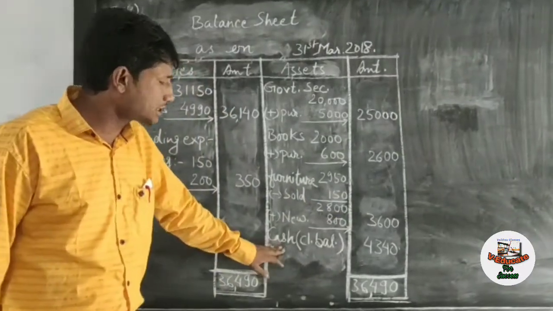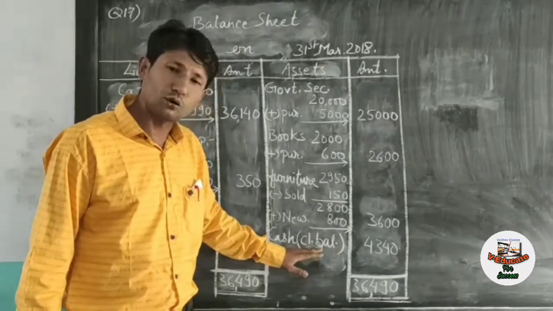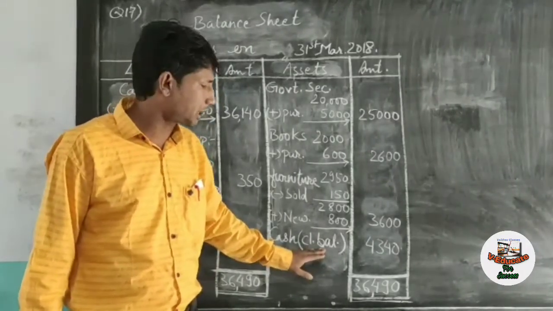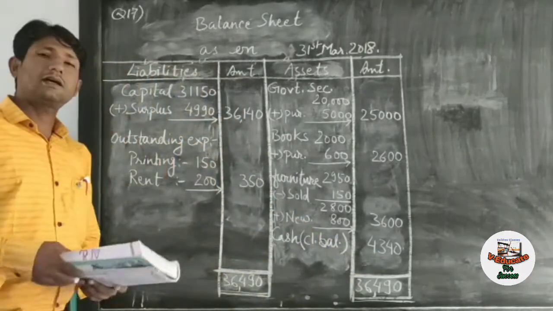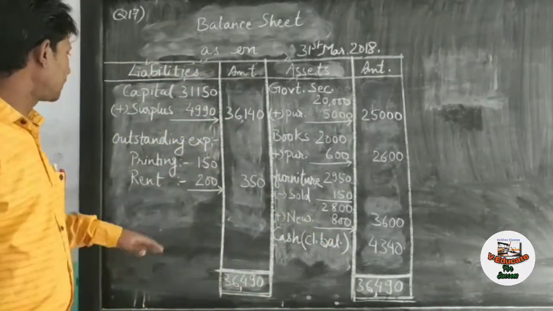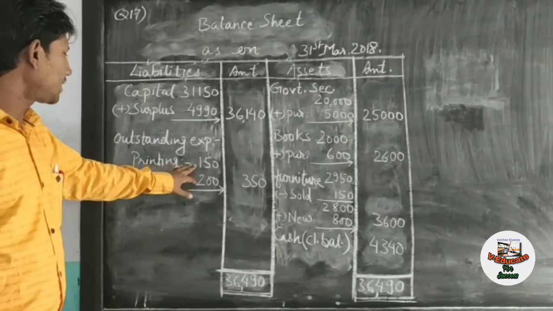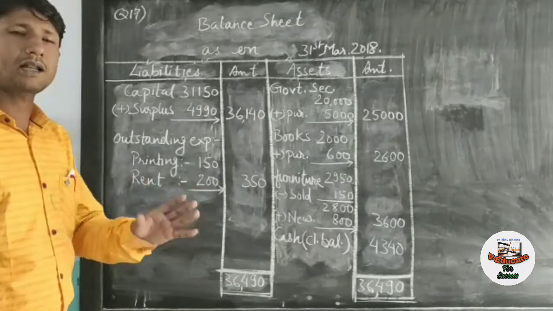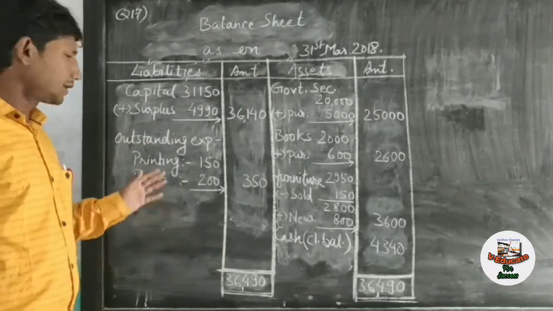Then cash balance, which we have found out in the receipts and payment account. This is closing balance of receipt and payment account 4,340, and at the last in the question it is given outstanding expenses, printing 150, rent 200 are still to be paid. They are not paid till now.